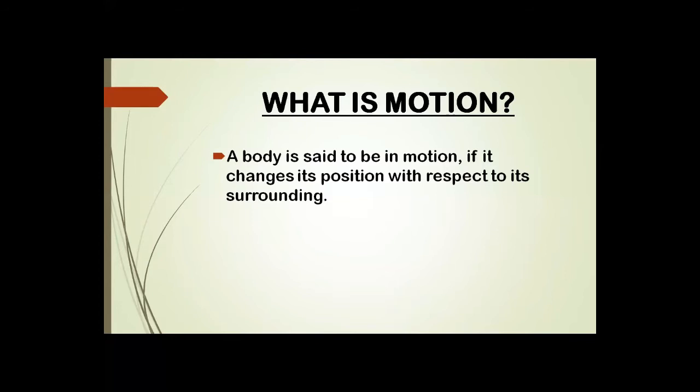A body is said to be in motion if it changes its position with respect to its surrounding. How? I gave you the example of the curtain in the drawing room, which is a very good example.